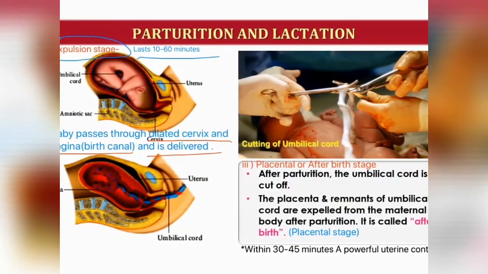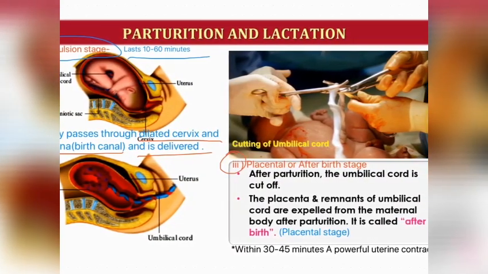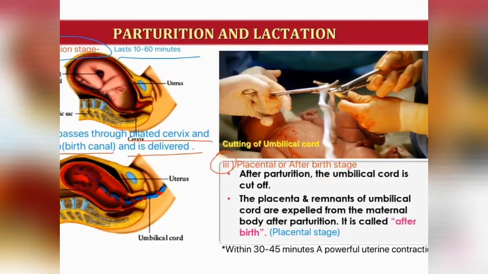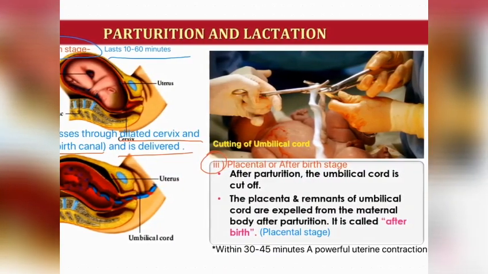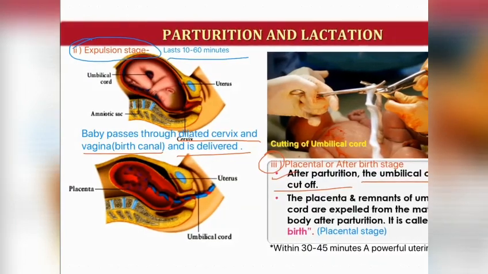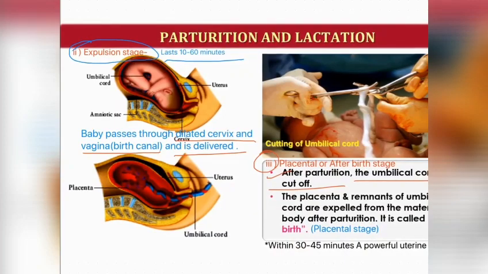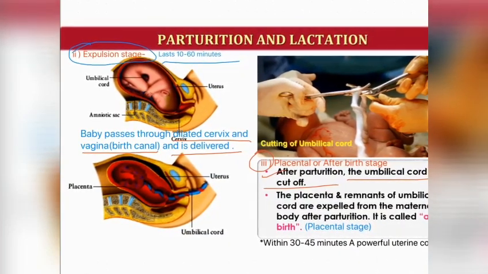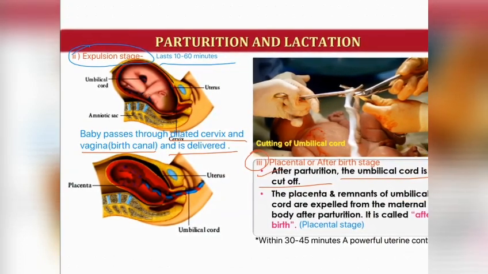And after delivery, the next stage will be the third stage, that is the placental stage or after birth stage. After birth, what is done? The umbilical cord which is attached to the navel of the baby is cut off. One end of the umbilical cord is attached to the baby, another end is attached to the mother. So the mother's part is still fixed, but the baby's part is cut off.